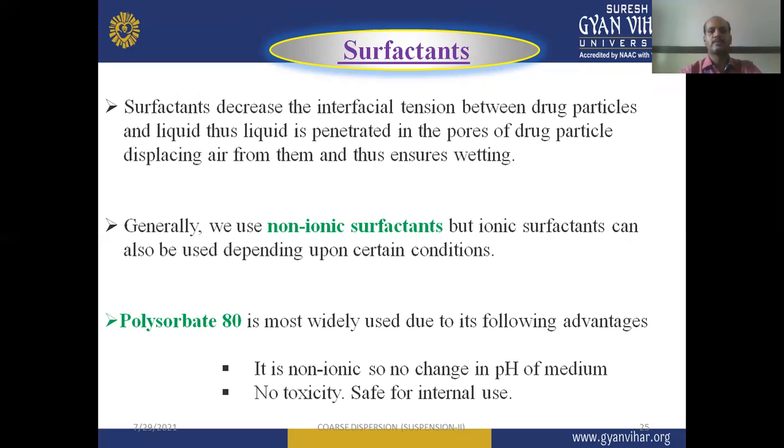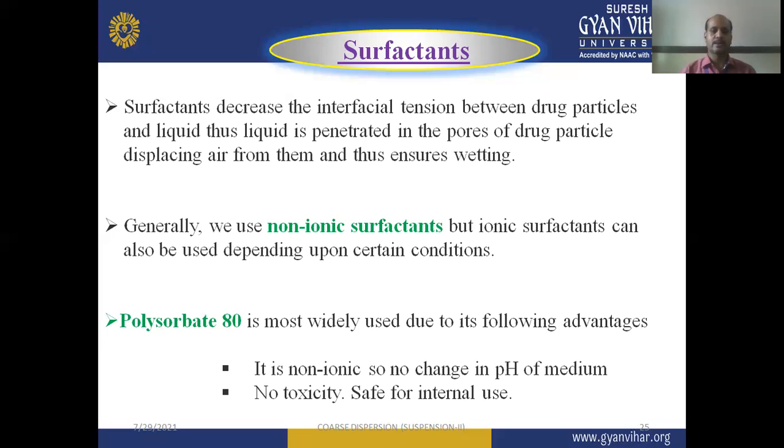They facilitate the wetting process for hydrophobic materials also. Generally, we use non-ionic surfactants, but ionic surfactants can also be useful depending upon certain conditions. Polysorbate 80 is most widely used due to the following advantages.